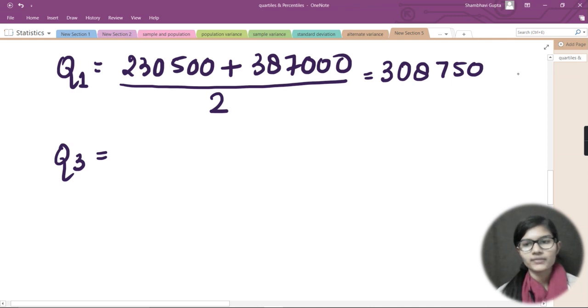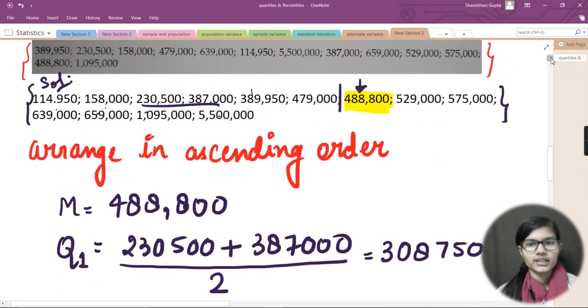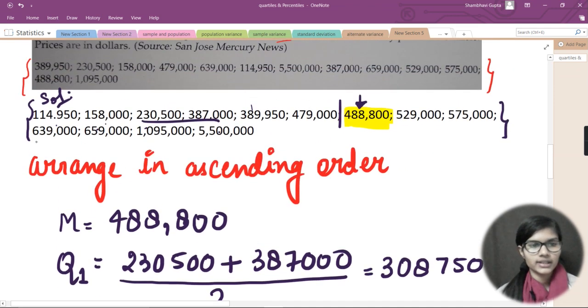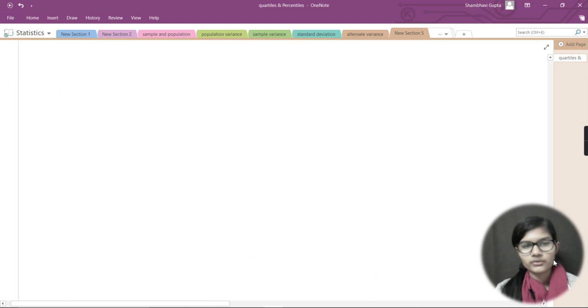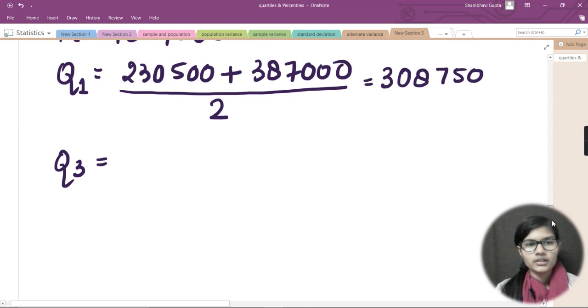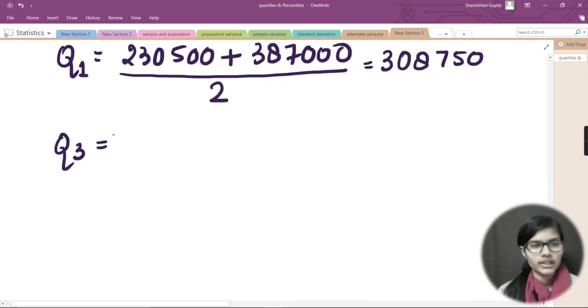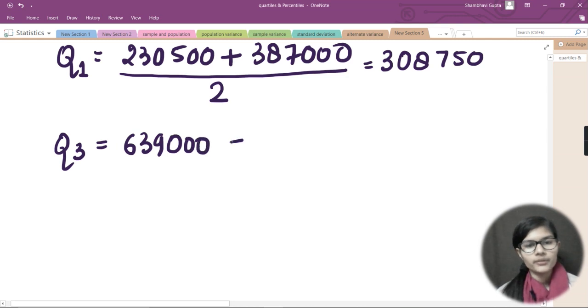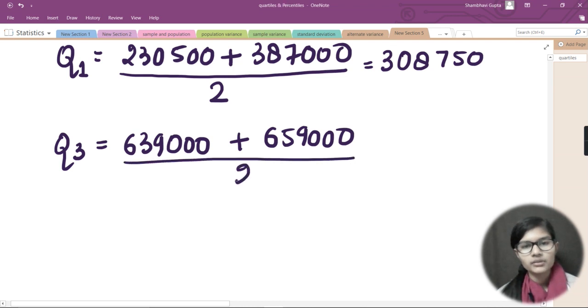So for that, let's again go and check the numbers. For the third quartile, these two are my numbers. Fine. This 639 and 659, right? So let's go downwards and write both of these numbers in the third quartile. So for this third quartile, I would write 639000 plus 659000, which is whole divided by 2, right? And here I would put an equal to sign.